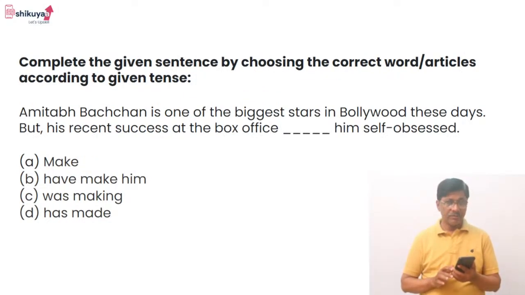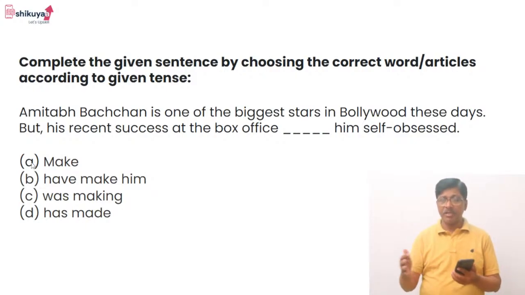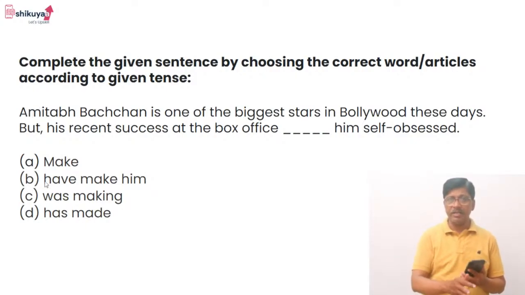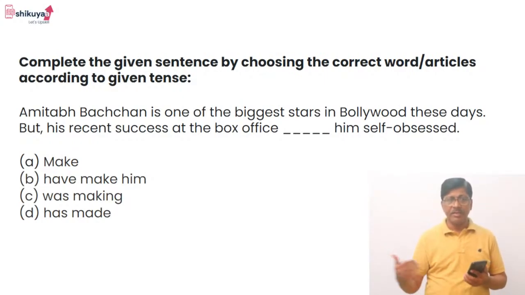Okay, complete the given sentence by choosing the correct word or articles according to the given. Amitabh Bachchan is one of the biggest stars in Bollywood these days. These days मतलब अभी अभी चल रहा है, मतलब कल, आज और शायद कल भी. 3 दिन, past, present, future. These days.